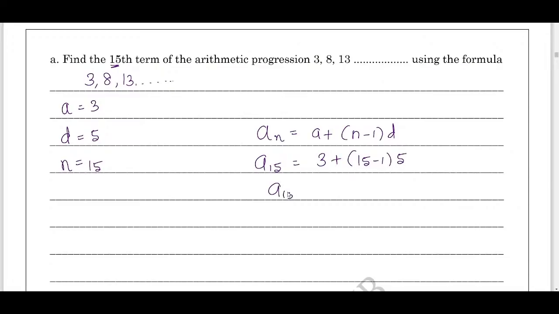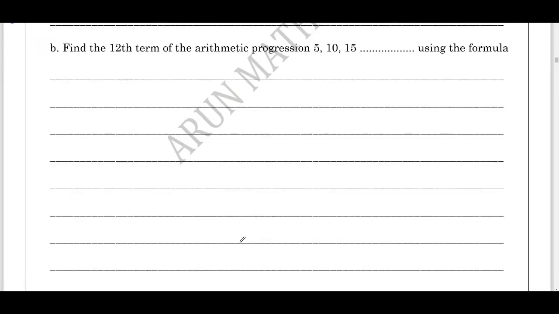Now a15 equals 3 plus 15 minus 1 is 14 into 5. Now a15 equals 3 plus, now multiply 14 into 5, we will get 70. Now a15 equals 73.